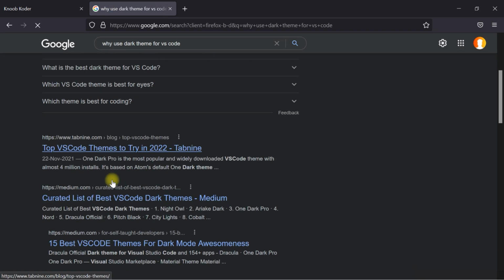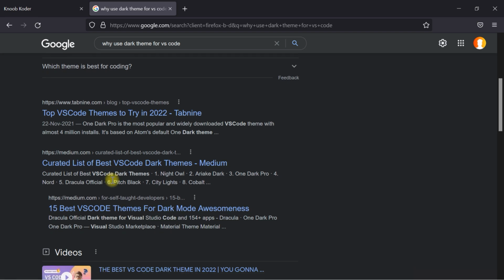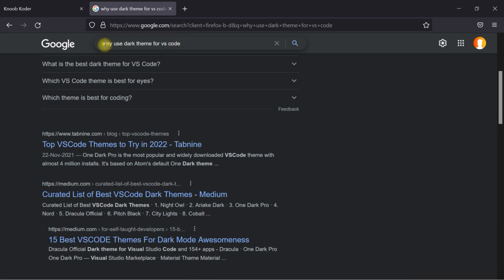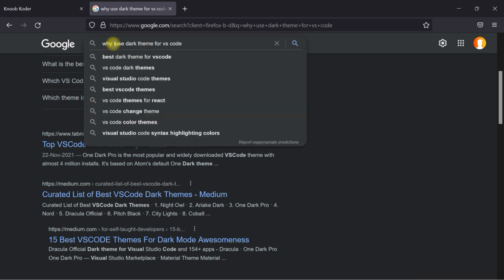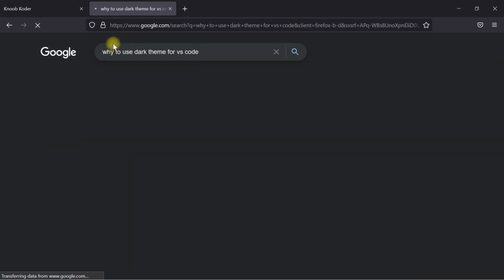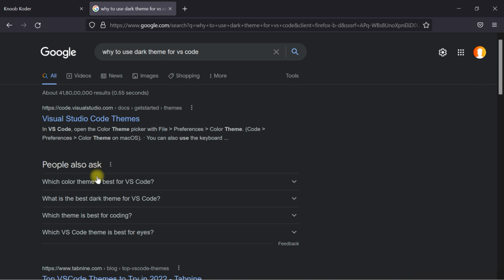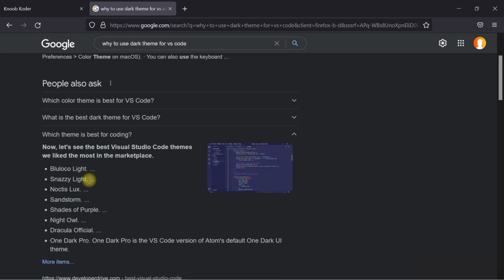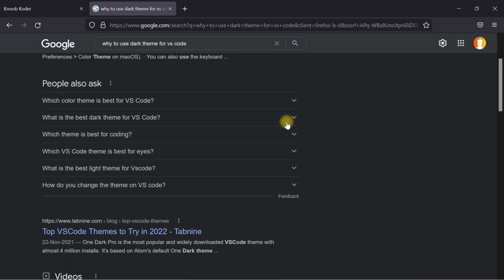Okay, let us see. Why use dark theme for VS Code? Which theme is best for coding? Okay, let us see. Dark or light. Okay, this is not fulfilling. Which VS Code theme is best for eyes?